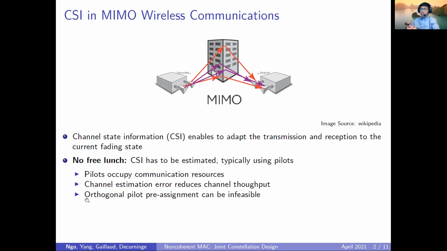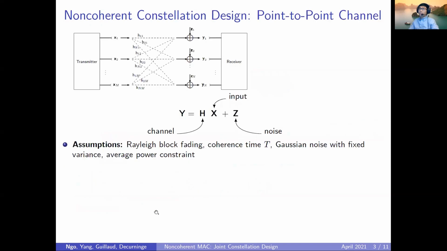Moreover, in some cases, even assigning orthogonal pilot sequences to all the users in the system is infeasible. So to stand from a more general and more practical point of view, we would like to consider the assumption that the channel state information is unknown a priori. And with this, it is called non-coherent communication.